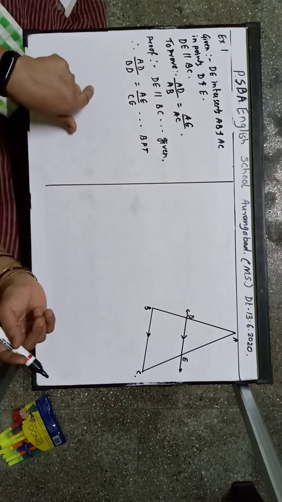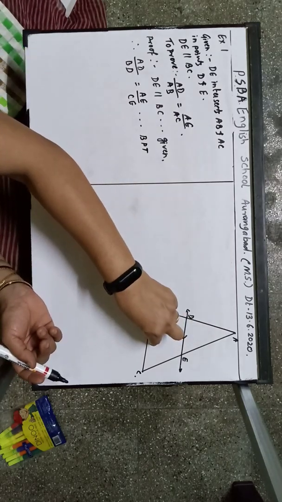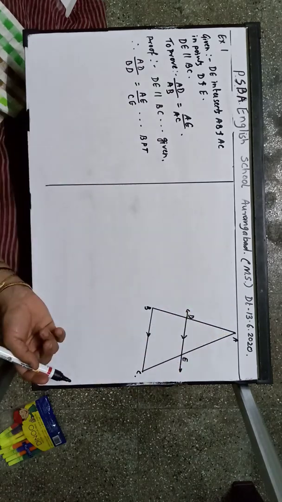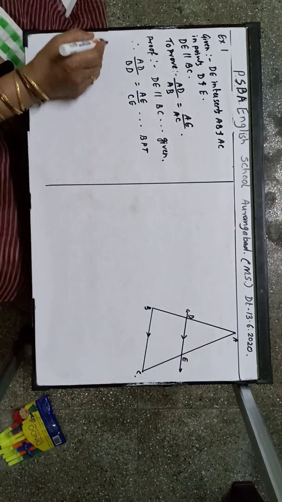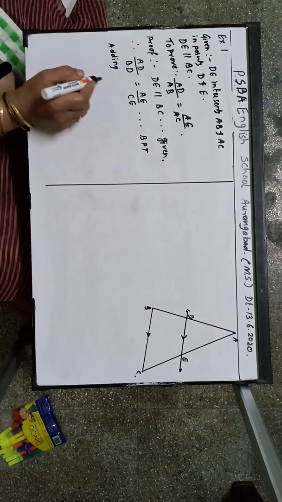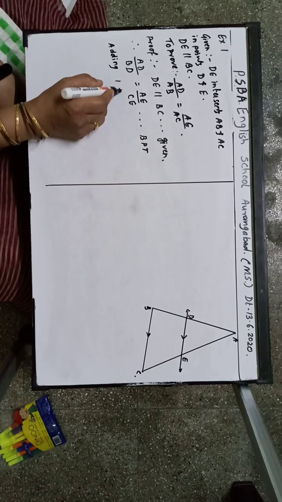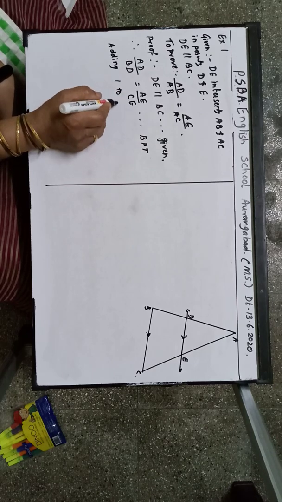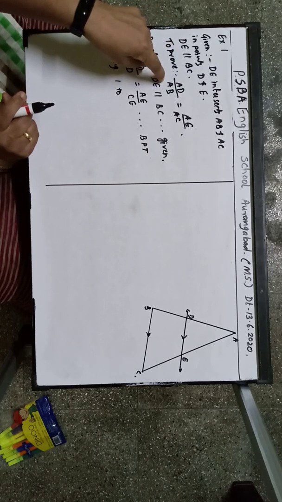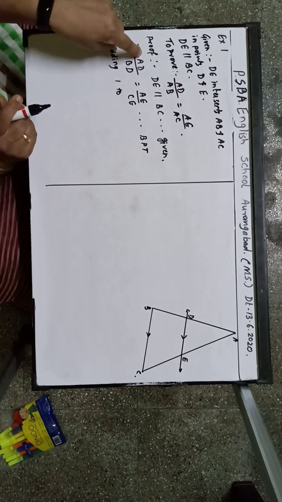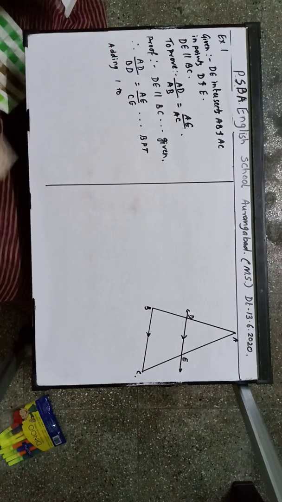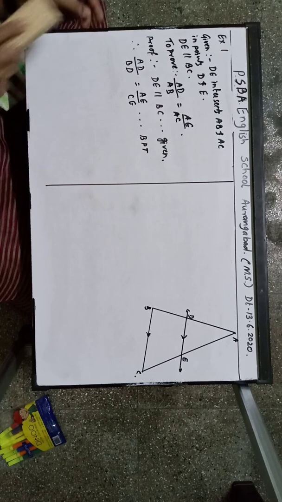In basic proportionality theorem it is given that if lines are parallel, then we can say that AD upon BD is equal to AE upon CE. We have proved that, correct? Now adding 1 to, now here we want AD upon BD, AB. So here AD is already there. So here I will be taking inverse of both the sides.